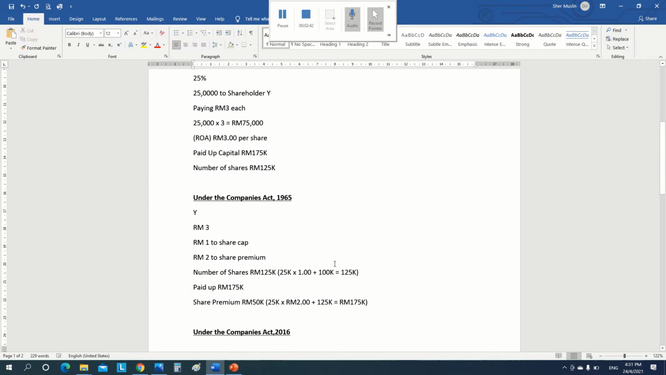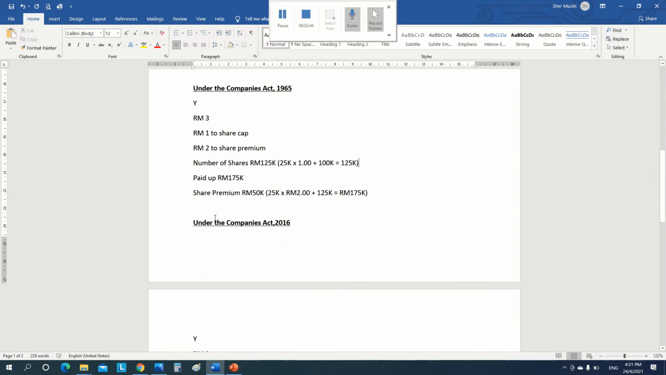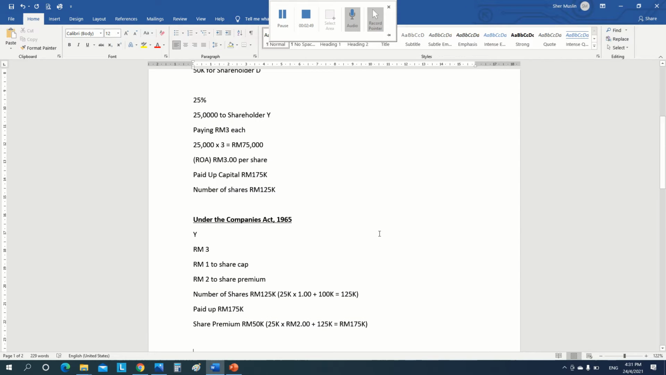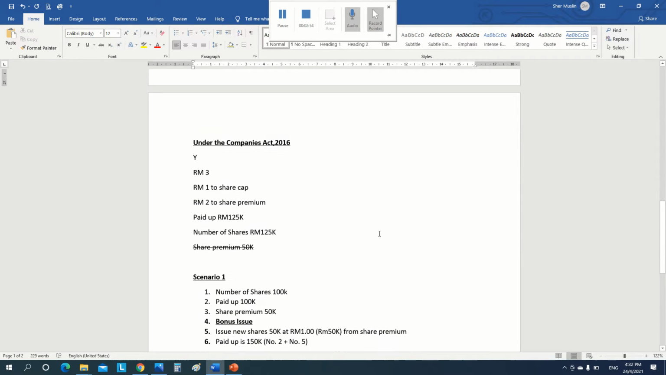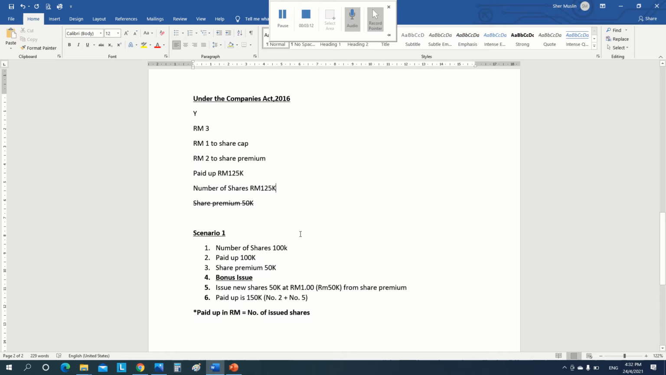Okay, now under the new Companies Act, there is no more share premium. So the share premium is taken out, and the company will have 125k paid up and the number of shares is 125k. So what should they do? What should we do with the share premium of 50,000?